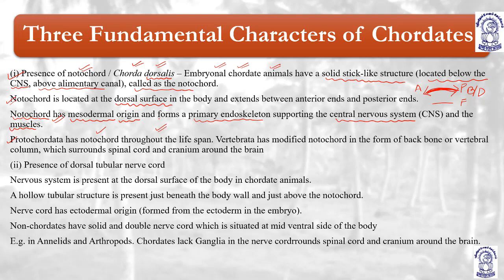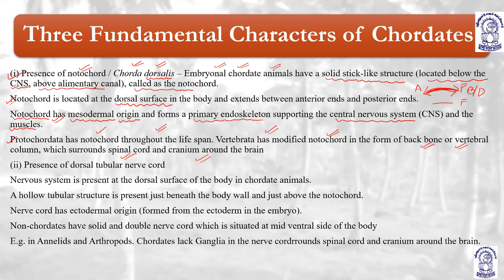The chordates are further classified into following categories, in which protochordata is a category. So protochordates, they have notochord throughout their whole lifespan. Vertebrata has modified notochord. They have modified notochord in the form of backbone, as we are having, or a vertebral column or a vertebral canal, which surrounds the spinal cord and cranium around the brain. So protochordata, it is having notochord for the whole lifespan, when notochord is not evolved, it is not upgraded to form vertebral column, having spinal cord inside it.